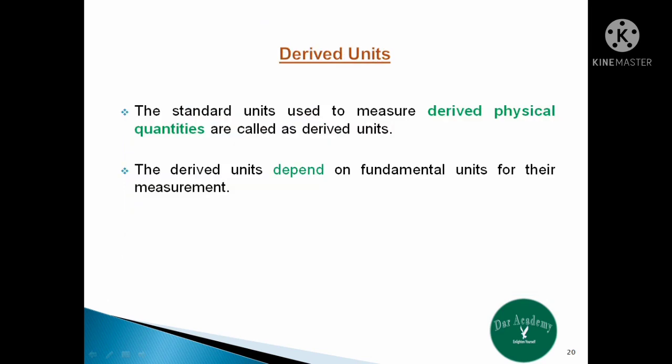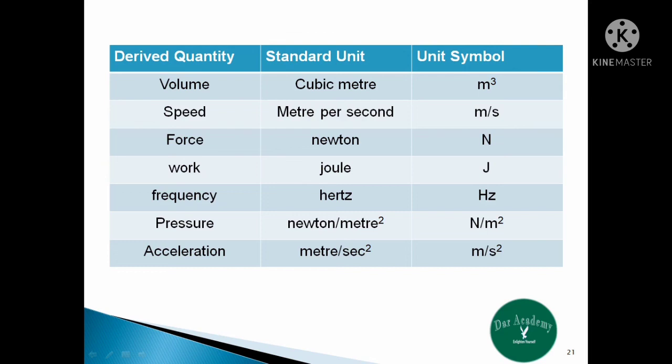Now the derived units. The derived units are the standard units which are used to measure the derived physical quantities. We can say that the derived units depend on fundamental units for their measurement. Here is the list of some of the derived physical quantities along with their standard units and unit symbols. For example, we have the volume. Its standard unit is cubic meter and the unit symbol is m^3. For speed, the standard unit is meter per second and the unit symbol is m/s.